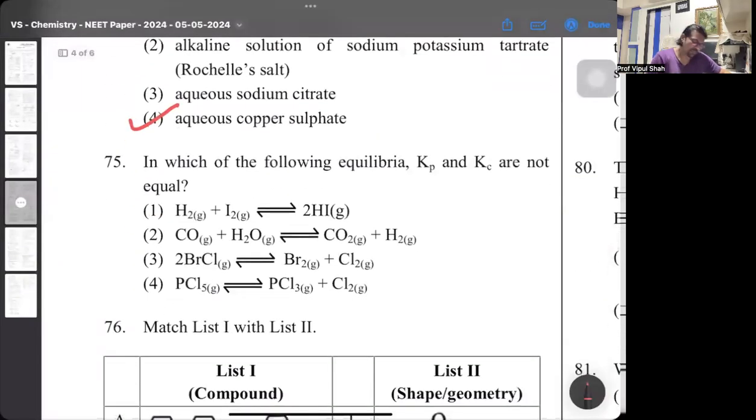75, which of the following Kp and Kc are not the same? Now in A, B, C, the products and the reactants are the same. So Kp is equal to Kc. It's only the last part.